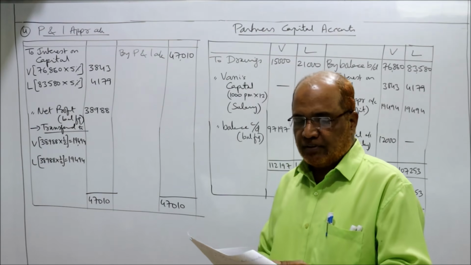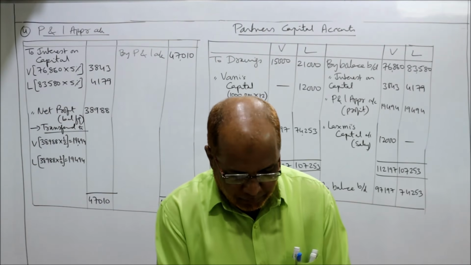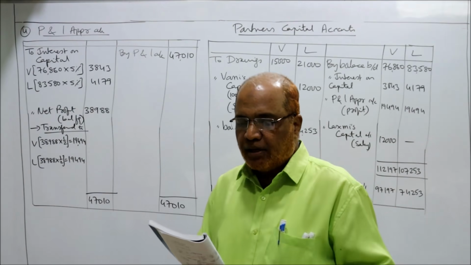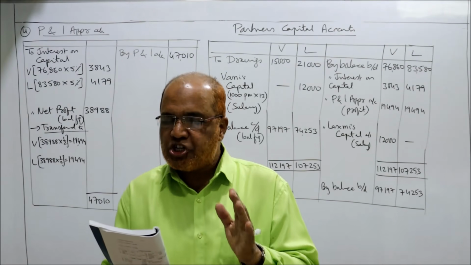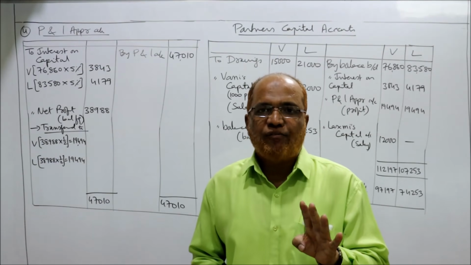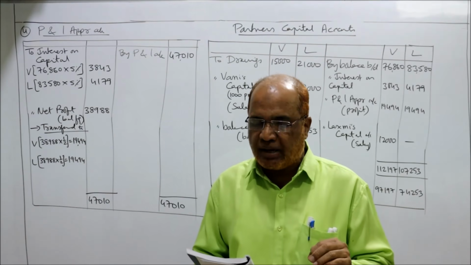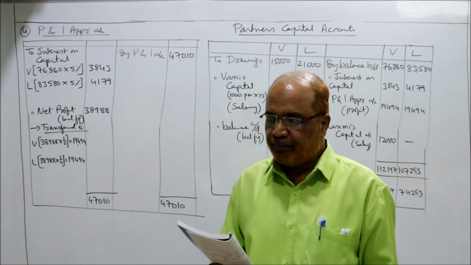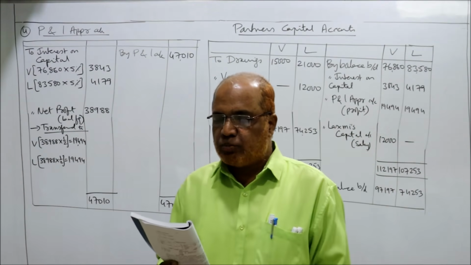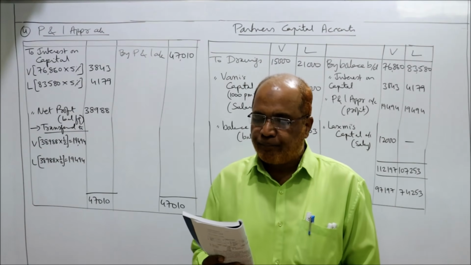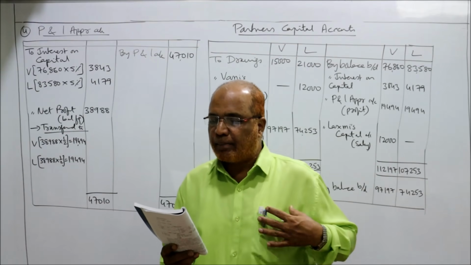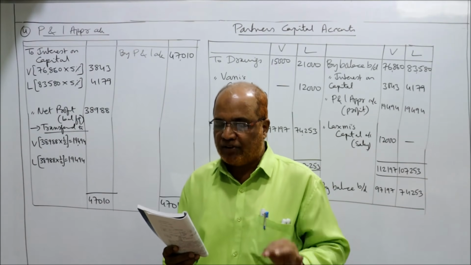In the previous session we discussed the fourth problem. Briefly we'll recap the points, then we'll start the solution of this fourth problem. Problem number 4, short problems, page number A19. Srimati Vani and Srimati Lakshmi share profits and losses equally. But by agreement, Lakshmi pays Vani a salary of 1000 per month out of her share in profits.